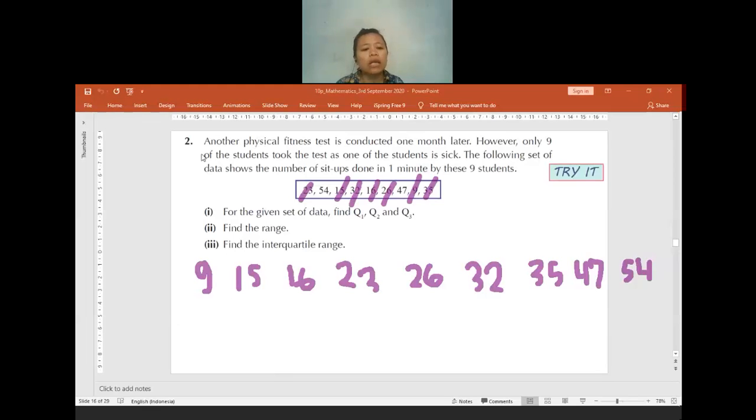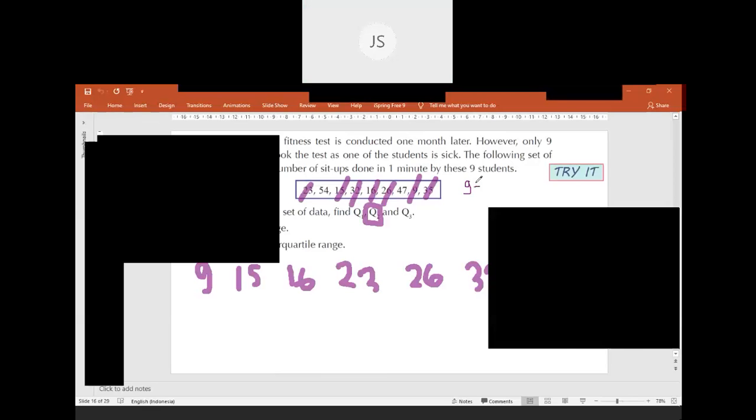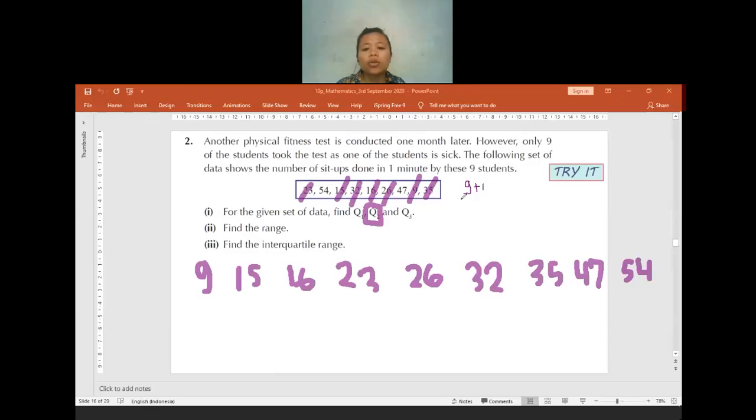Now that we have the numbers, we have to find Q1, Q2, and Q3. The easier one, we find Q2 first. Q2 is the median. So we check how many data there are in total: 9. To find the middle one, I use the formula: 9 plus 1 divided by 2 equals 5.